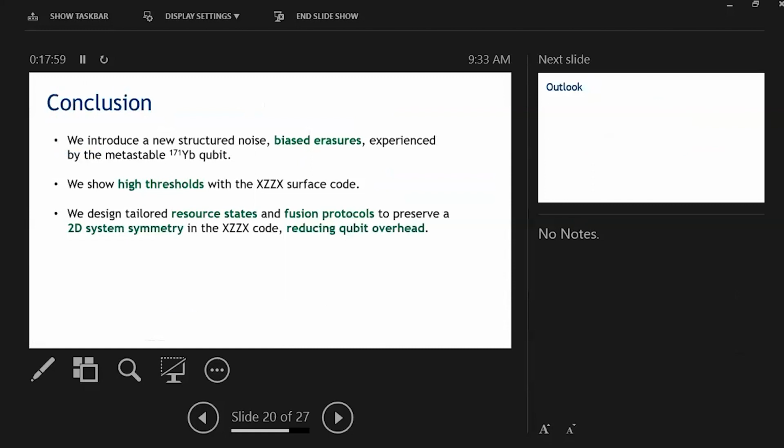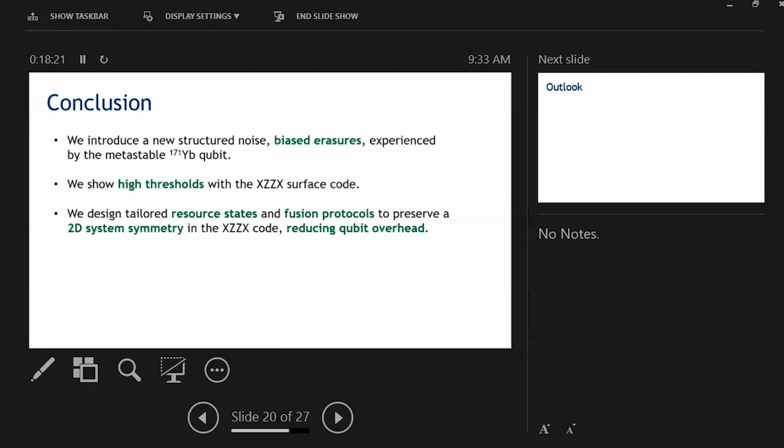We have introduced this new form of structured noise, which is biased erasures, and is in fact the dominant noise in this metastable ytterbium qubit. We have also shown that this biased erasure noise is extremely easy to correct compared to other structured noise that has been studied thus far in discrete variable qubits, leading to higher thresholds for our gate-based approaches.